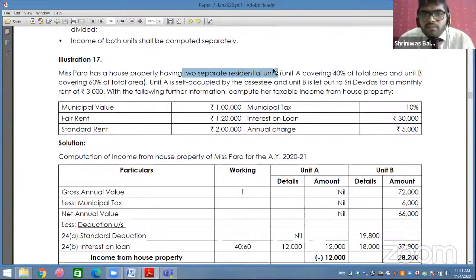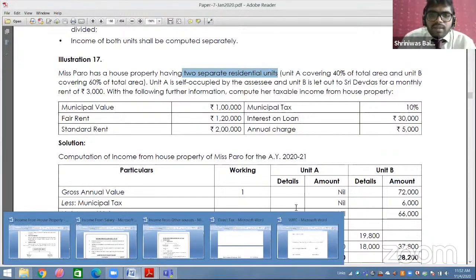A is self-occupied and B is let out to Shri Devdas for a monthly rent of rupees 3,000. With the following further information, compute the taxable income. See now what is happening? There is one house property, and 40% is self-occupied and 60% is let out. So we are going to divide all this amount in that ratio.